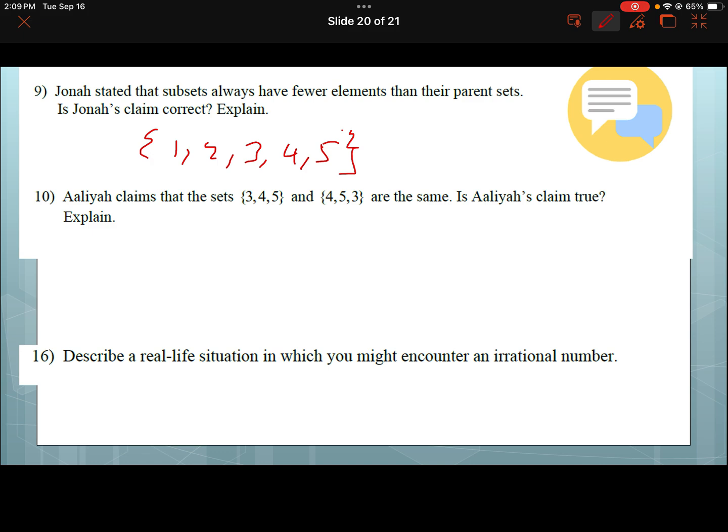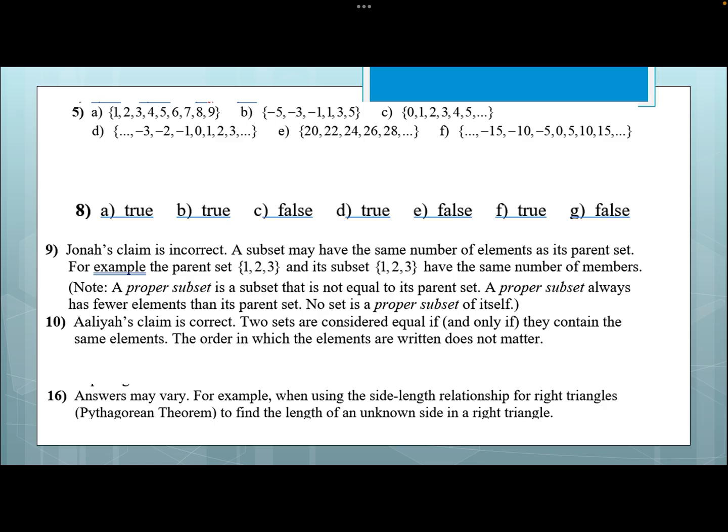Well, it'd be the same, wouldn't it? And annoyingly, it's still a subset of the parent set. So is he true? No, he's not. No, annoyingly. But in my mind, it should be. But whatever. I think that's what the answer sheet said as well.